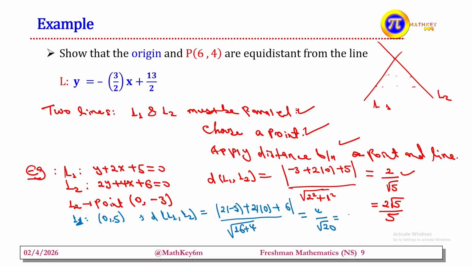The square root of 20 is 2 times root 5, so this is 4 over 2 root 5. We cancel the 2 by 2, and what remains is 2 over root 5. If we rationalize the denominator, we get the same result, with 5 here.